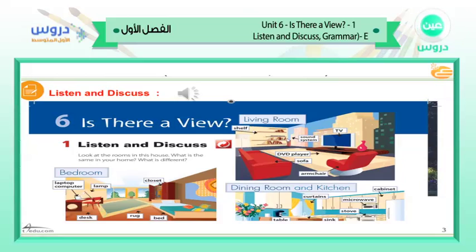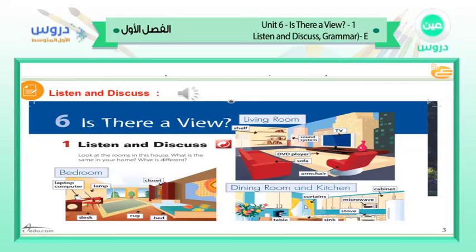Shelf. Sound system. TV. DVD player. Bedroom. Laptop computer. Lamp. Desk. Rug. Bed. Closet.